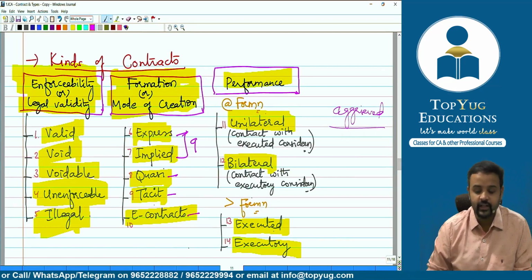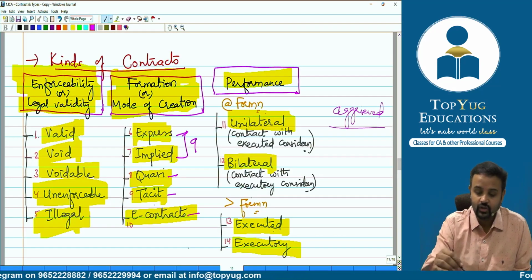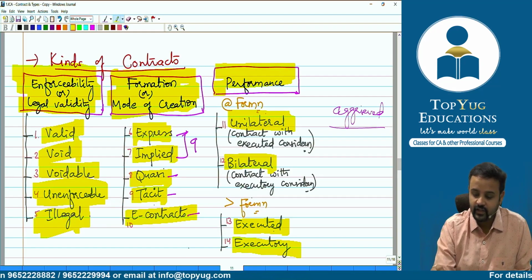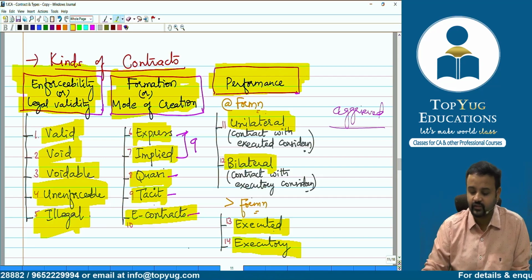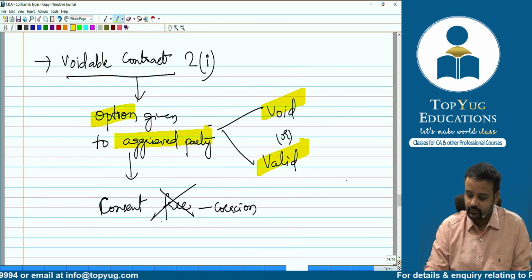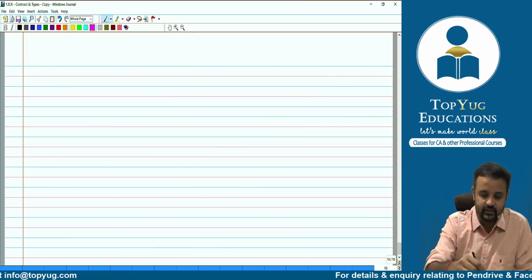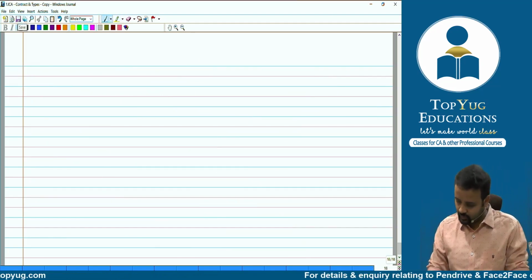So after completing this formation or mode of creation, okay, the basis, formation or mode of creation, now let's get into performance. Okay, the next basis is what? Performance. On the basis of performance, we'll try to understand some contracts. Okay, so come on guys, what is the first one which we are going to discuss here?